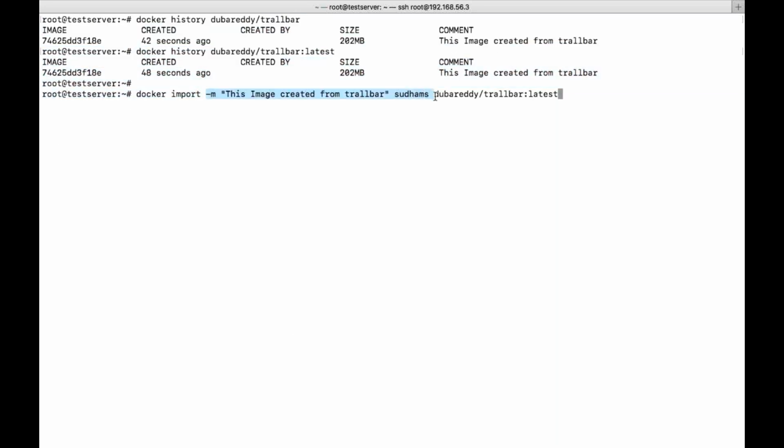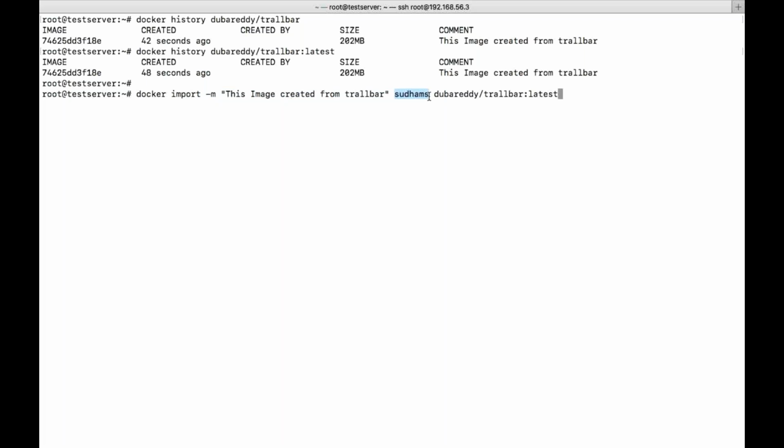In the import one, I couldn't understand the syntax. Okay, syntax, right? See here, Docker import with a message, in the sense you are trying to pass some message so that you can understand, while looking at it, for what reason you have created this image. That is just a message. It doesn't do any action in the background. And then I gave the container.